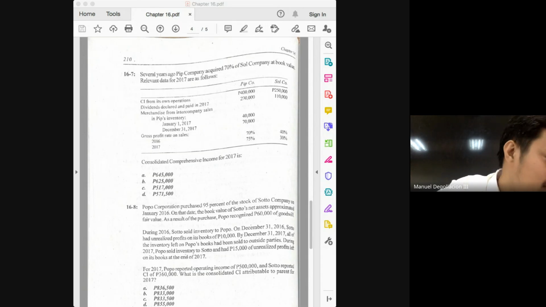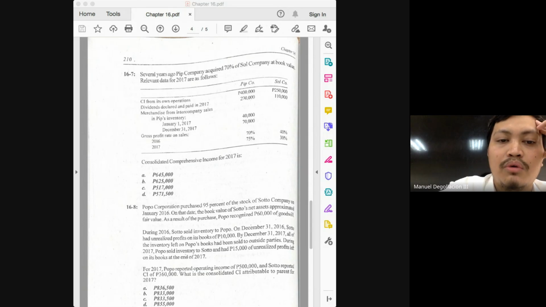What else? Add the markup on beginning and deduct the markup on ending. How much was the ending? Given already, 70,000. How much is the markup? Do we use the 40%? Not anymore. We will use the 30%. You multiply the 30% with 70,000 and you would get 21,000.